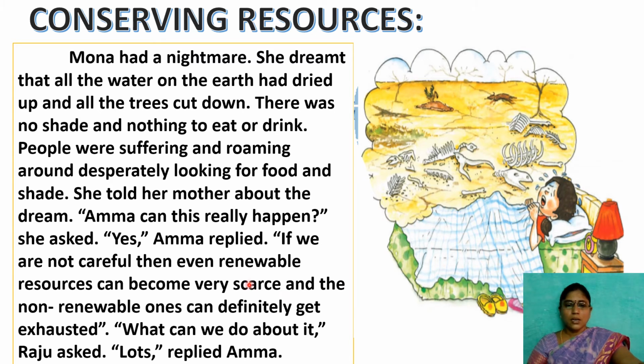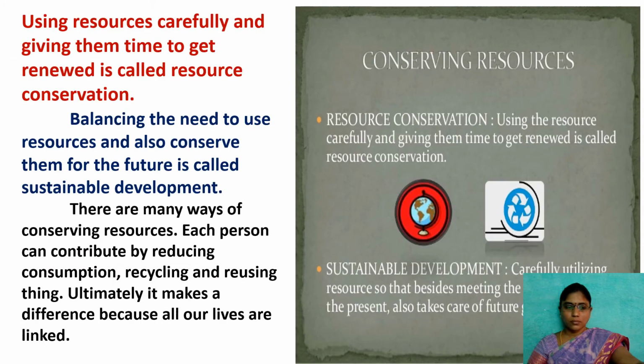Understood, children? Just before, I explained about conserving resources, the two steps to conserve the resources. So what are the two steps? What is the first one? We have to use resources very carefully, meaning reducing consumption of natural resources. And the second is recycling and reusing. These are the two methods.